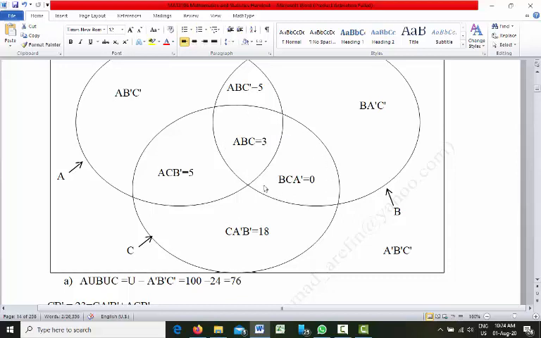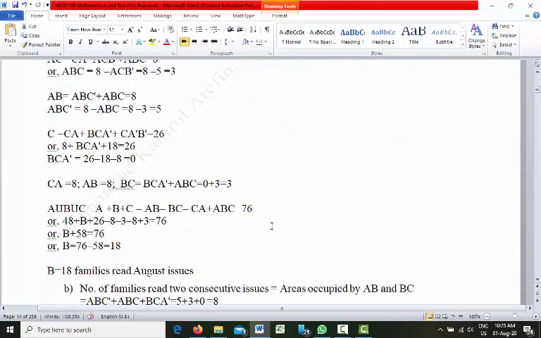Check my mouse pointer. So BC means ABC plus BC A prime. So BC means 3 plus 0, which is 3.